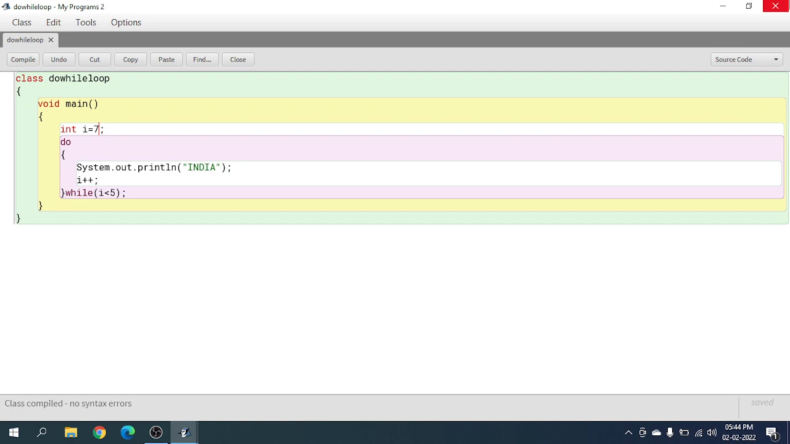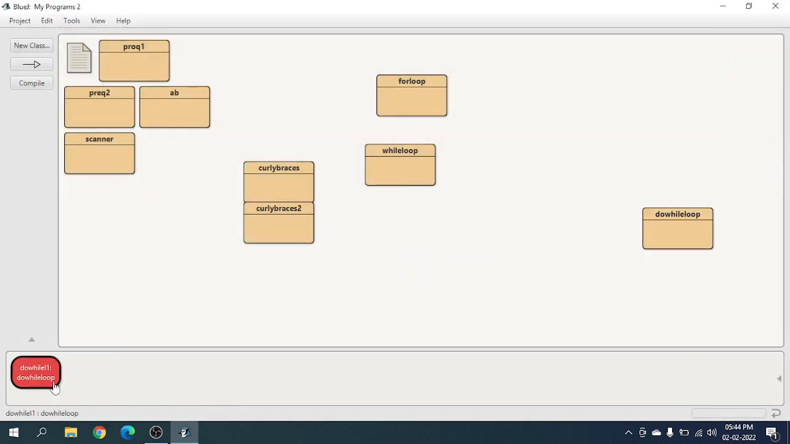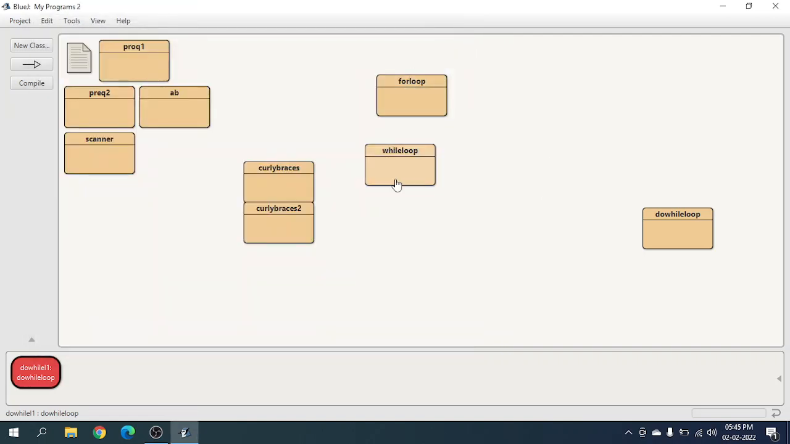Okay, class compiled, no syntax errors. Let's go back. Do while void main. India is printed only one time. That is how for loop, while loop, and do while loop work. These are very easy to understand. There are very small differences in how they are written.